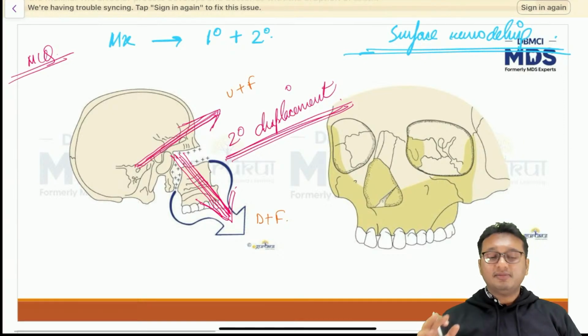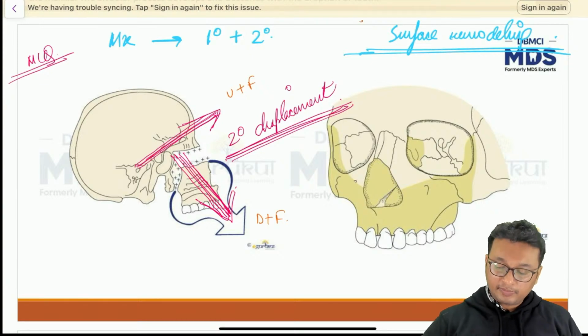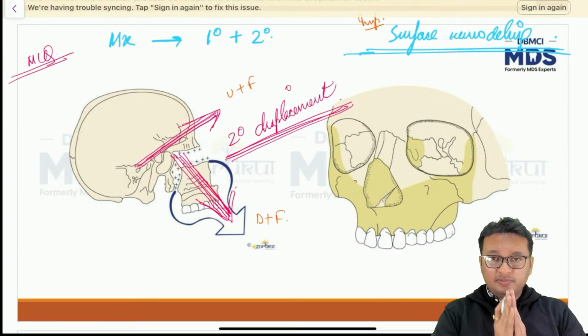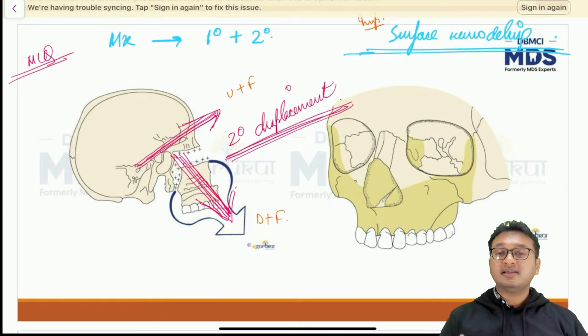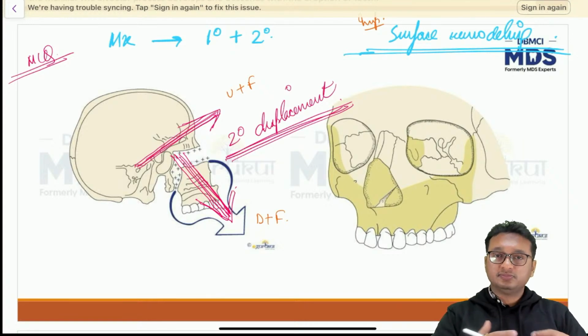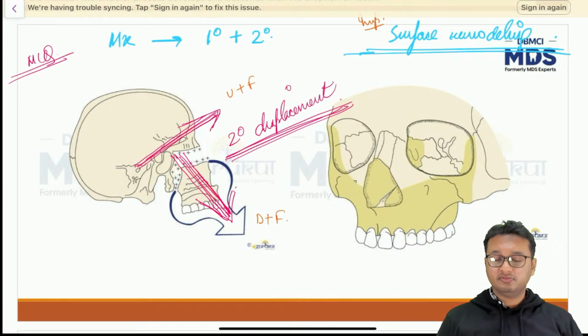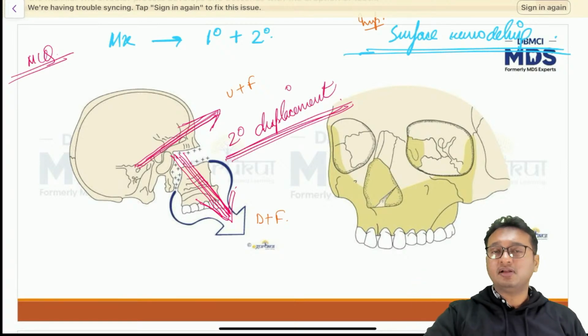Now to keep the growth of the maxilla in check, nature has come up with something called surface remodeling. What happens if the maxilla gets pushed by two mechanisms, primary and secondary displacement? There are chances that the maxilla will overgrow. The maxilla might convert into a snout. We might have a beak-like appearance of the face. To avoid that, surface remodeling comes into the picture.